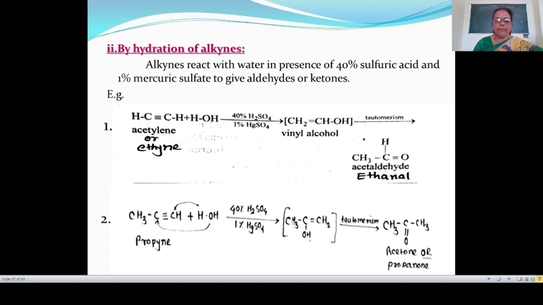Then this gives here CH3 C double bond O, and this hydrogen atom is shifted towards this carbon atom to get here CH3, meaning CH3 C double bond O CH3. This is known as acetone, or this is also known as propanone.